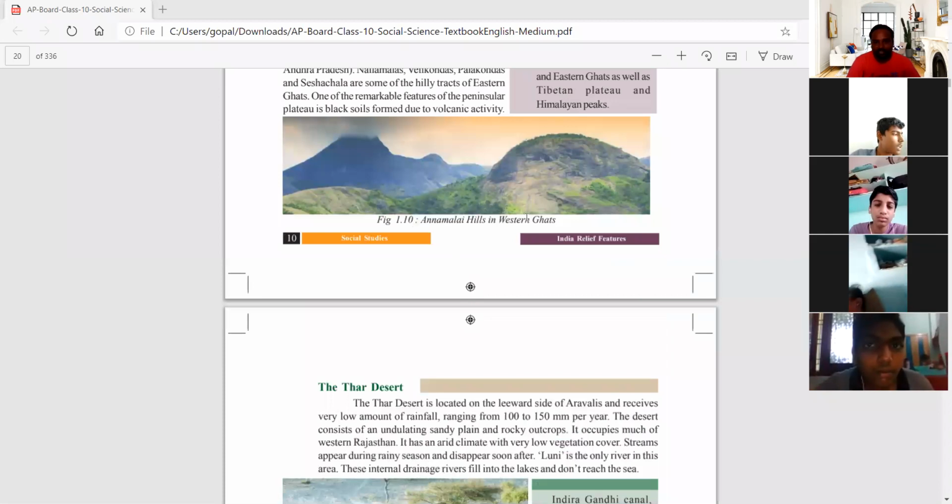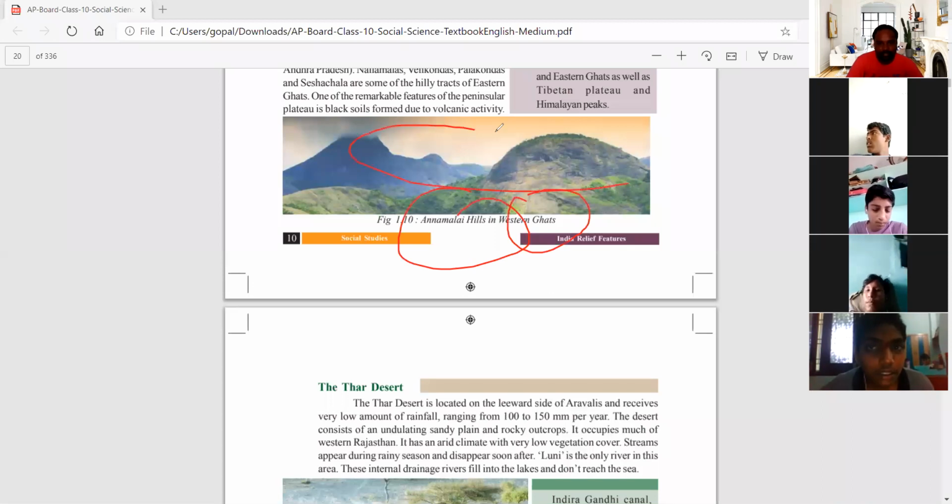So here Anaimali hills are there. Sometimes they may ask about the highest mountain in South India. That is Anaimali hills. It was just given in the picture. See here, Western Ghats is there. So we can see here the Western Ghats, Anaimali hills. So this is the picture of these mountains. Okay, you can see this. Next we'll move forward.